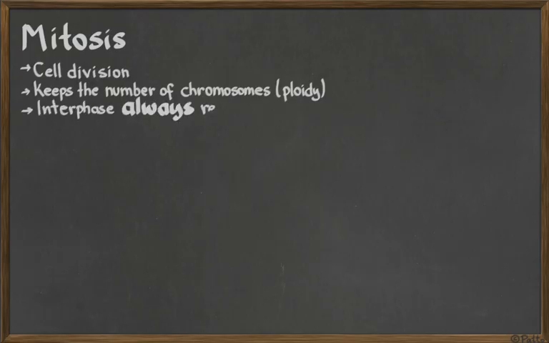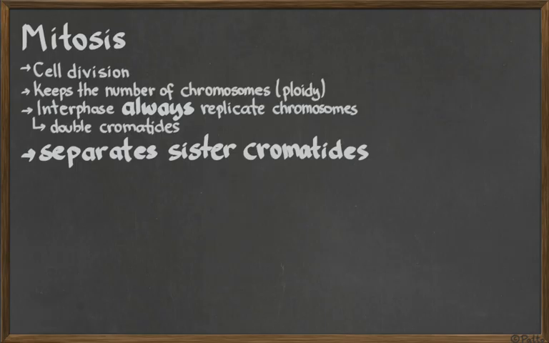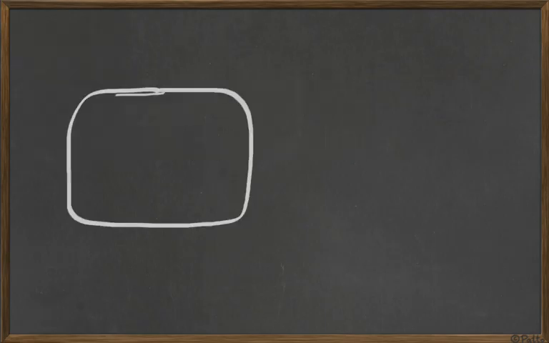Okay, interphase always replicates chromosomes before mitosis, so interphase is not part of mitosis. Okay, it doubles the chromatids but keeps the number of chromosomes, and you have the separation of the sister chromatids in mitosis. This here is the process of mitosis.